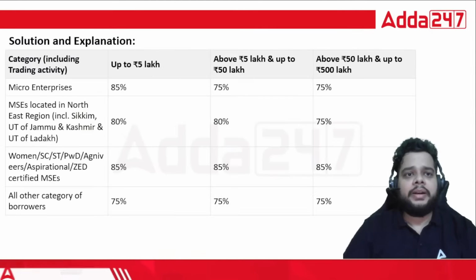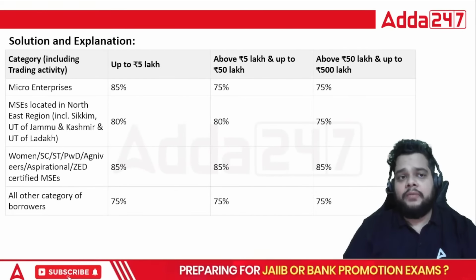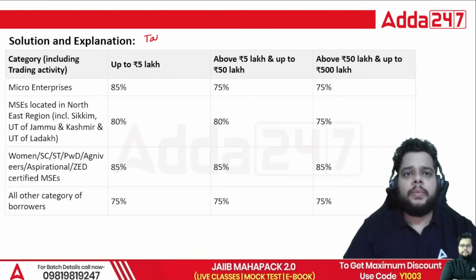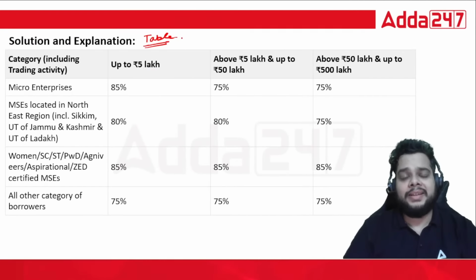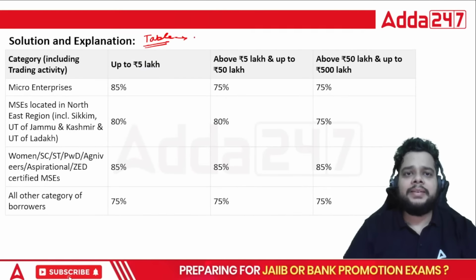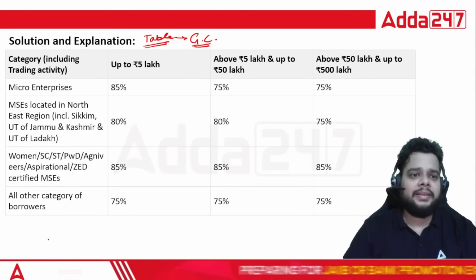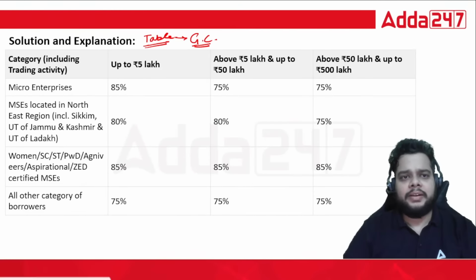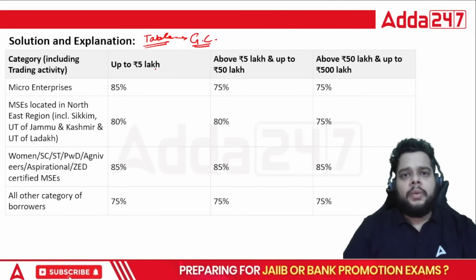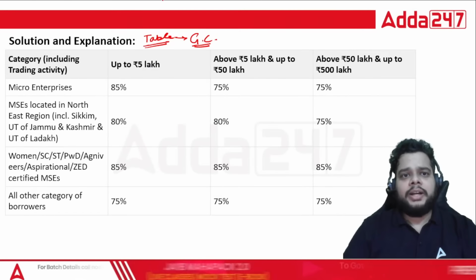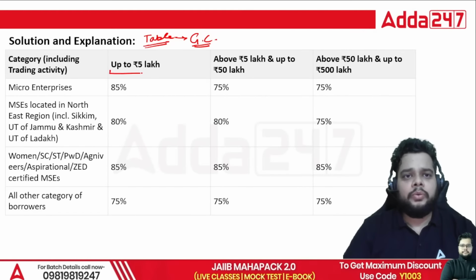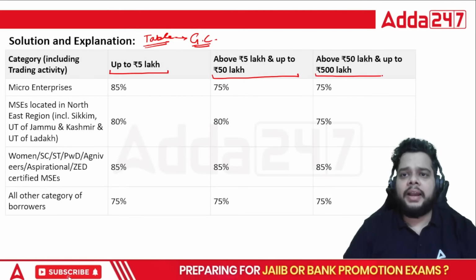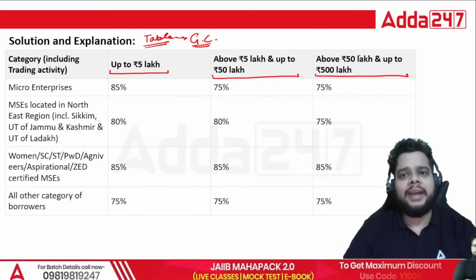How will we calculate it? Let's see one by one. But before that, we should know some basics. There is one important table in the PPP exam syllabus, which talks about the maximum guarantee coverage for various categories. This table, along with many other tables, is important for our 8th November examination. When we talk about the loan amount, there are three slabs: up to 5 lakh, then 5 lakh up to 50 lakh, then above 50 lakh and up to 500 lakh.